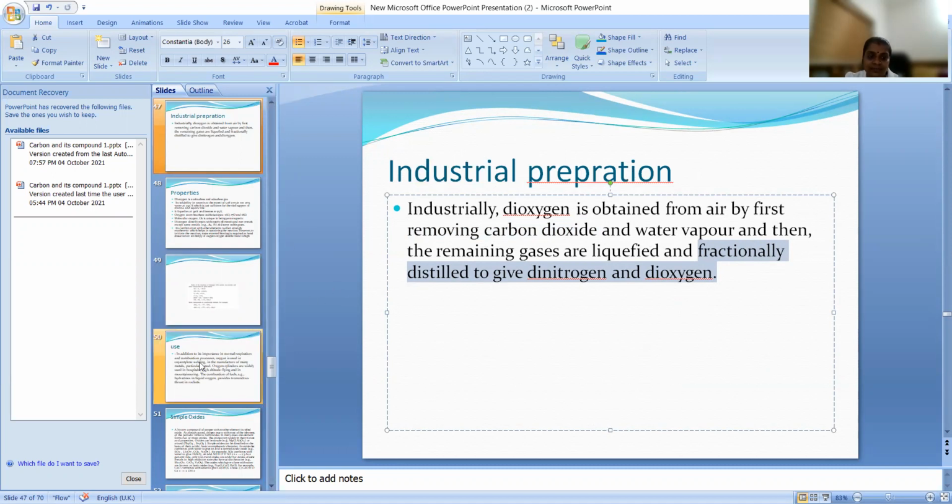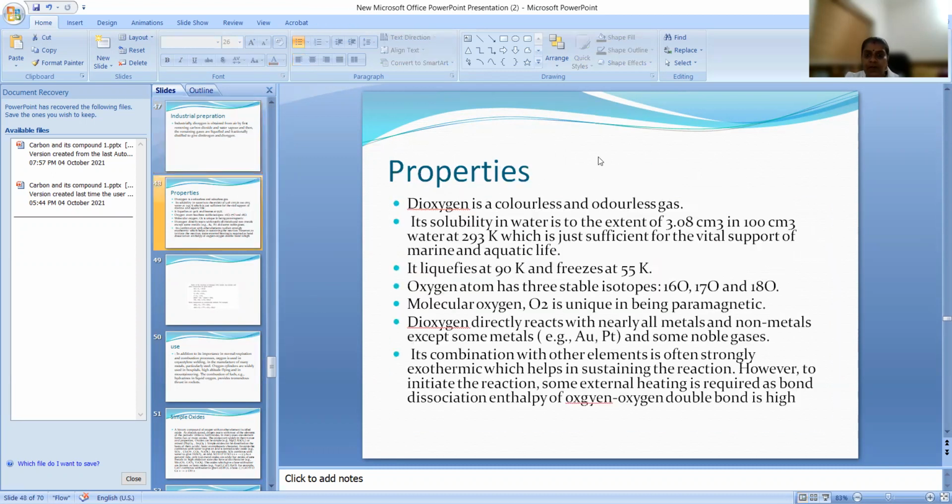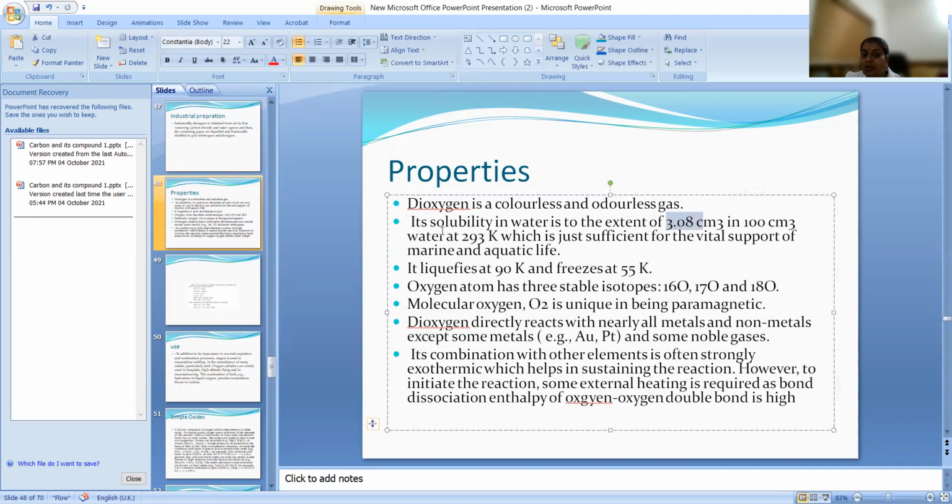Next, we can see properties of oxygen that all of you know. So just we can see dioxygen is colorless, we know, odorless, we know. Its solubility in water is 3.08. Because of that, the aquatic animals also can get dissolved oxygen, right? We know that they are breathing dissolved oxygen. So because of this solubility, oxygen is dissolving in water, so that the aquatic animals and marine animals can use oxygen. It liquefies at 90 Kelvin.